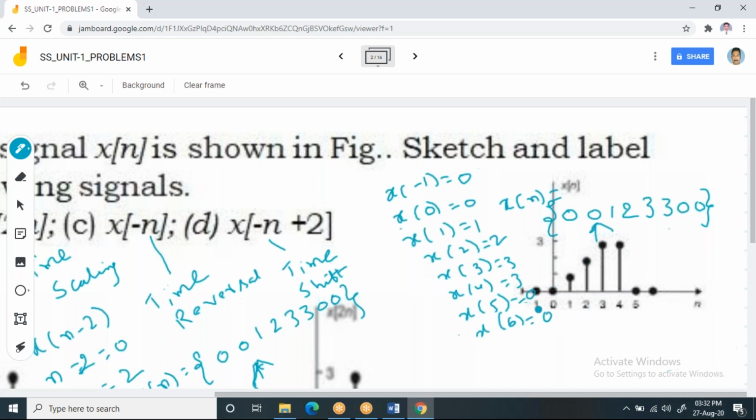The moment you apply some force on this, it will move. Let us assume it like that. If you push it once, it moves 1 interval. That means once if you press it, it will shift from minus 1 to 0. Again, if you press it, then it moves from 0 to 1. So how many shifts do you have? You have 2 shifts. So the waveform will start from 1 and, as the last value is 6, now it is shifting towards right by 2 samples, and it will end at 8.